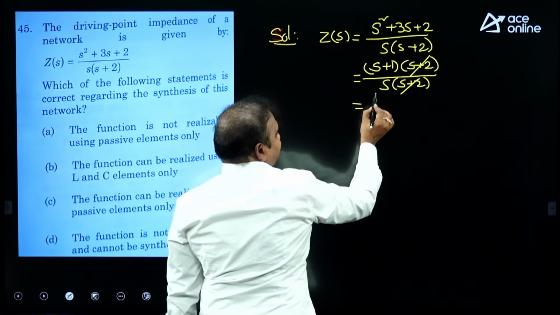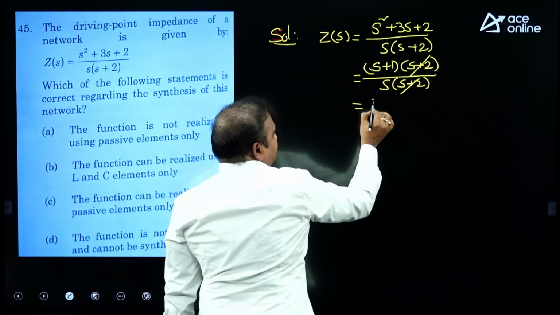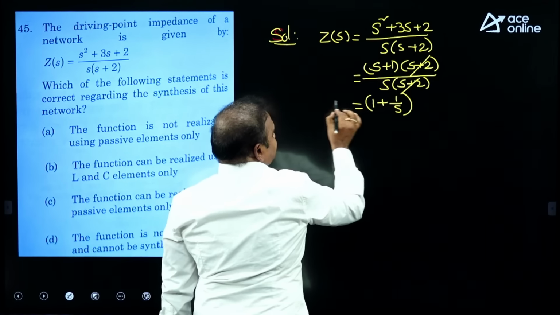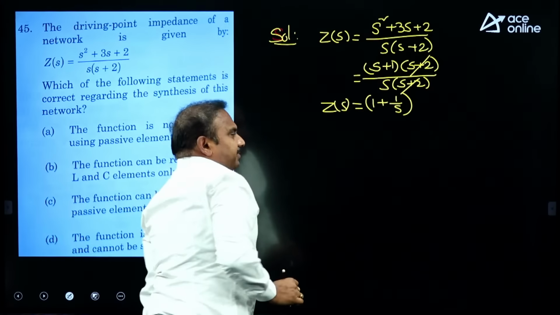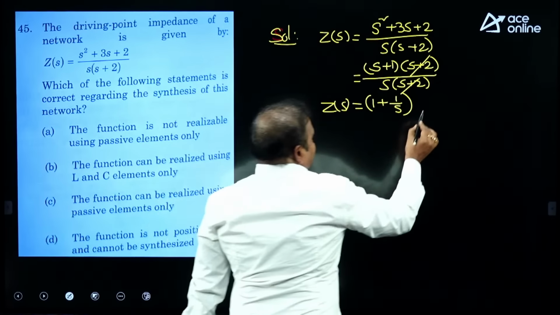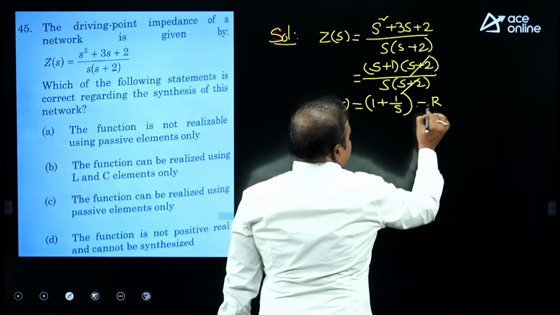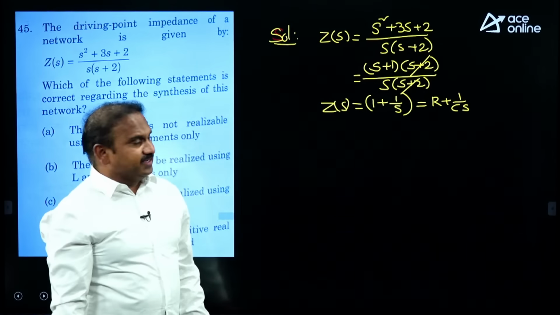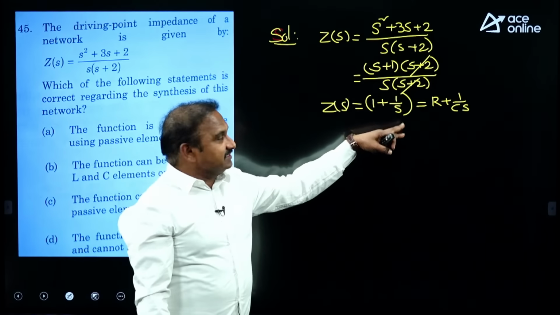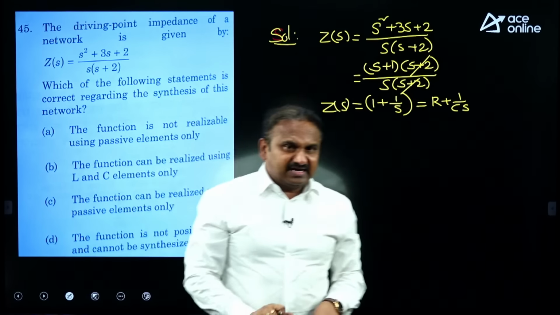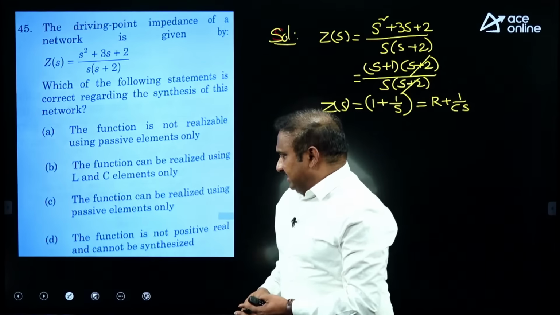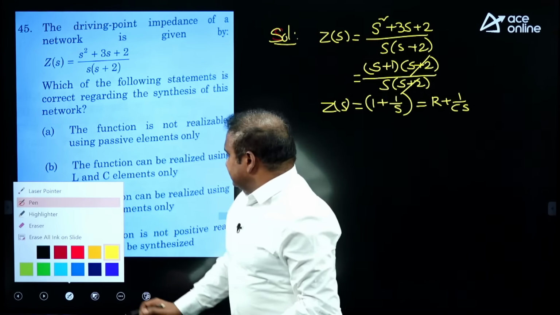Finally you are getting (S plus 1) by S. That I can write as Z of S equal to 1 plus 1 by S. If you see that, this is the combination of, under Laplace, R plus 1 by Cs. Nothing but it is the series combination of two elements, resistor and capacitor. Nothing but the network contains only passive elements. As per the given options, option C is the correct one.